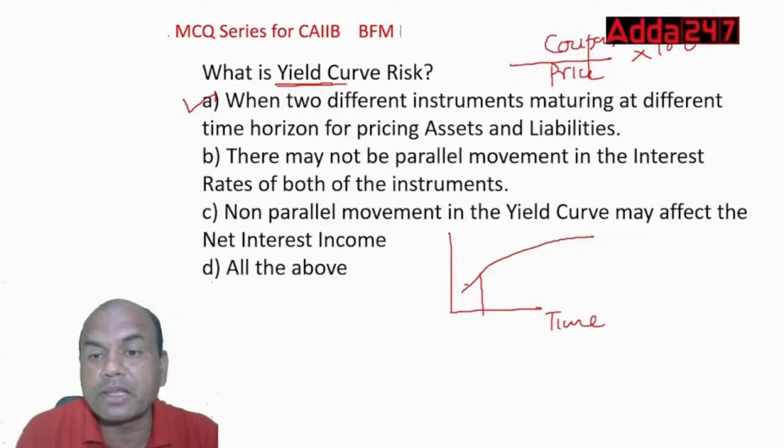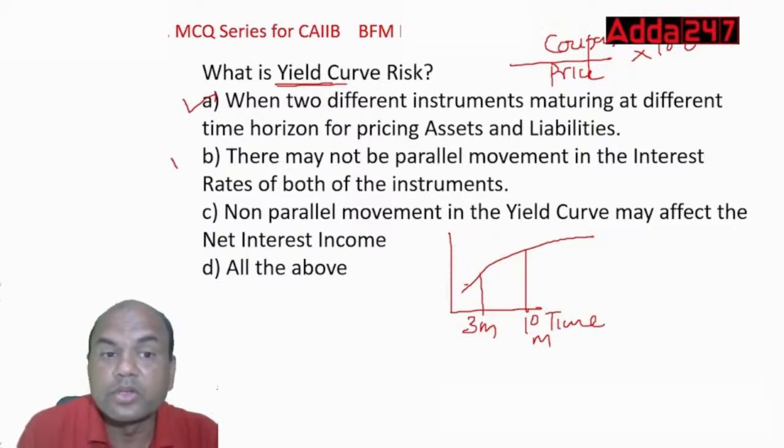There may not be parallel movement in the interest rates of both the instruments. Means let's say this is 3 months bond and this is 10 years bond. So both of them will move differently. So that is also true. So once you get A and B as true, the answer will be all of these. Okay. So look at the third one also.